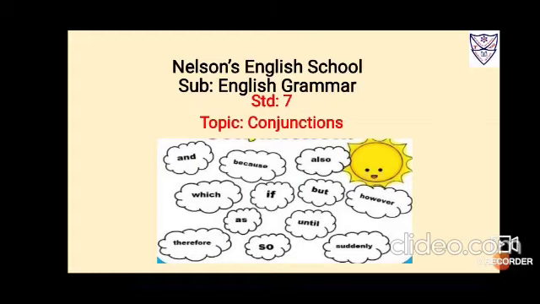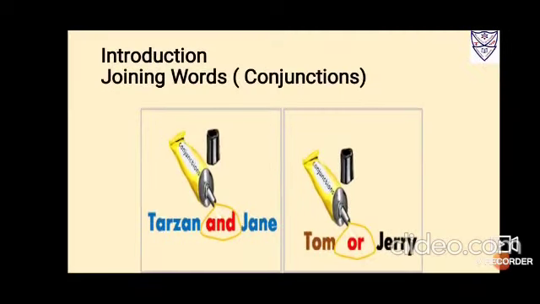Subject English Grammar, Grade 7, and topic is conjunctions. Children, many a time you might have seen or used these words in your daily conversation. And, because, also, which, if, but, however, until, as, so, therefore, suddenly. Now, what are these words? These words are called conjunctions.